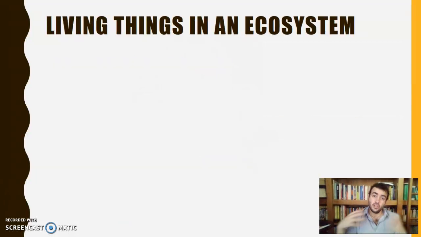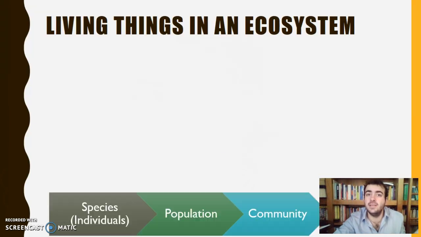Now, what is the relationship between living things in an ecosystem? Well, we also worked in the last unit on relationships, remember, like mutualism, predation. There are a lot of relationships, but how are they in the ecosystem?